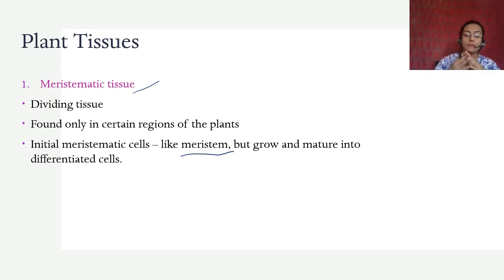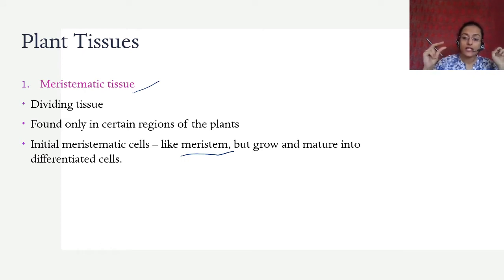So what happens is the cells of the meristem grow and divide and give rise to cells exactly like them, like the meristem. But they don't remain like that. Most of them grow and mature into differentiated cells. Of course, there is one constant meristem.